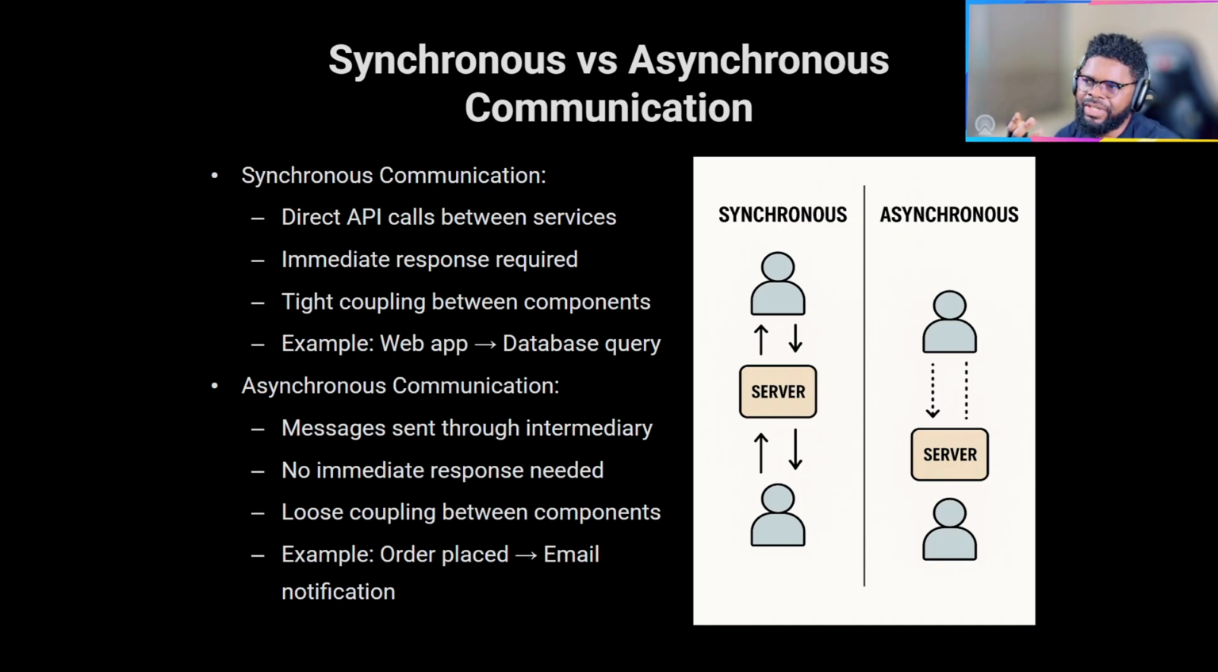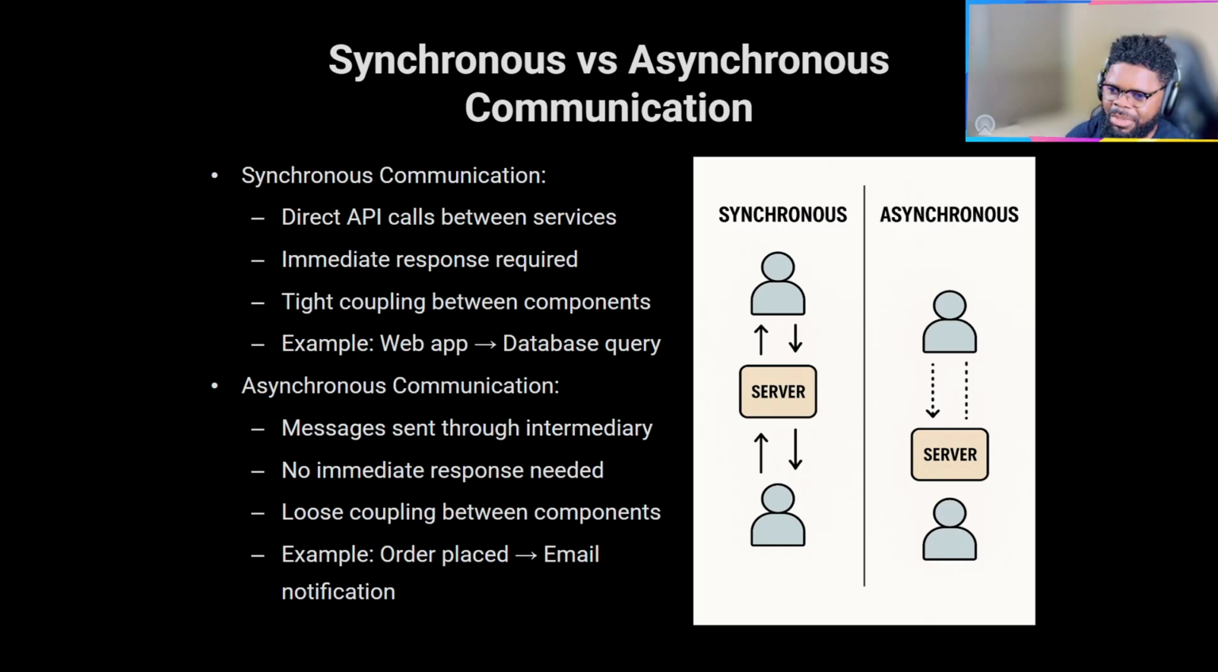On the other side, with async, you send requests to the server, and you just go and do other things that you want to do. Then at some point, you find a way to be notified that the server is done with its processing, and then you get the response, right? So the message is sent through an intermediary, and we'll see some of the intermediaries on this call. There's no immediate response needed. That's exactly what I explained, that's the whole idea of async.